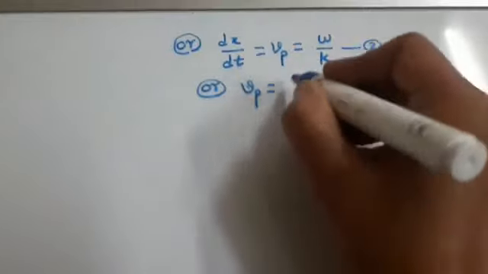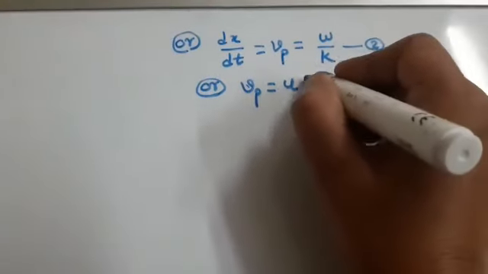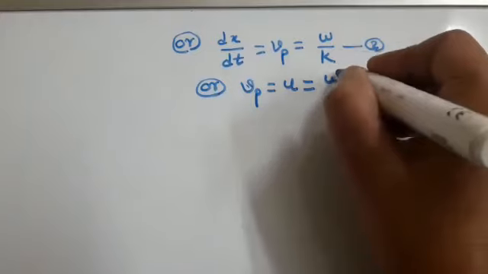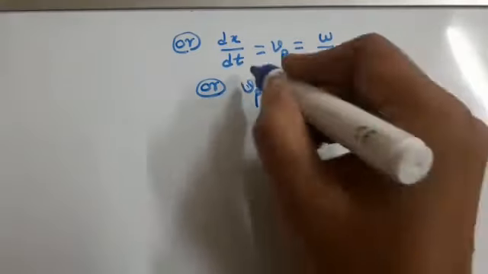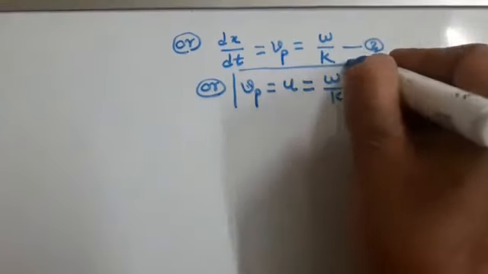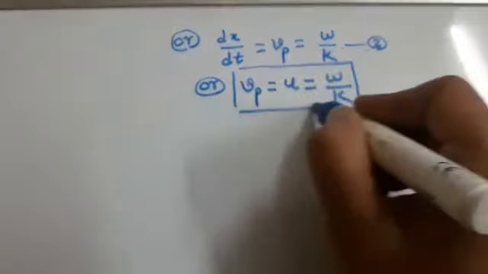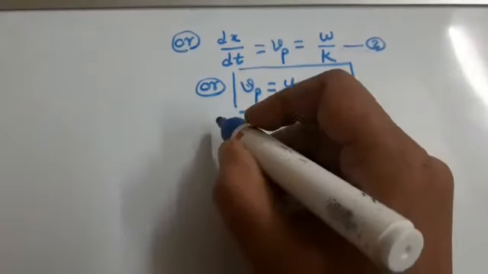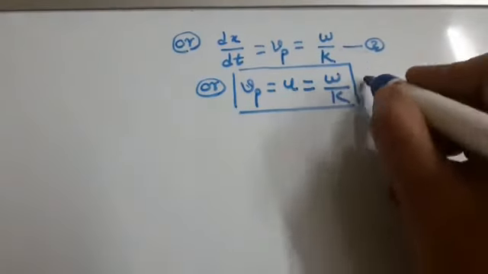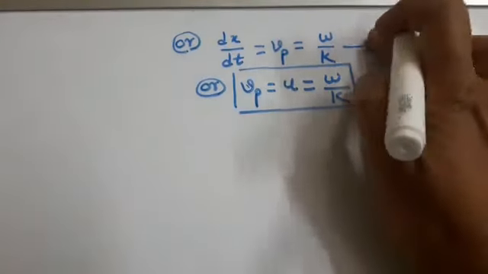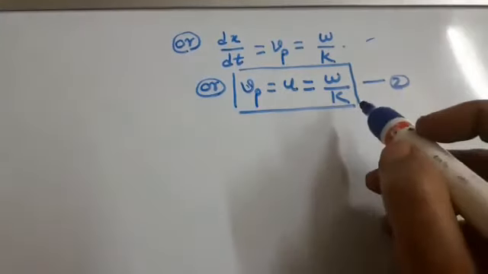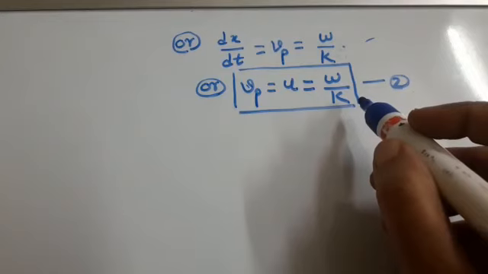The phase velocity Vp is also denoted by the letter u, that is equal to omega upon k. Equation 2 shows the phase velocity.